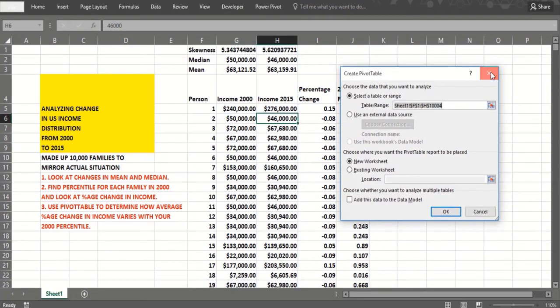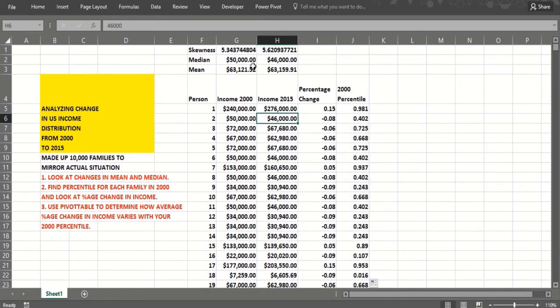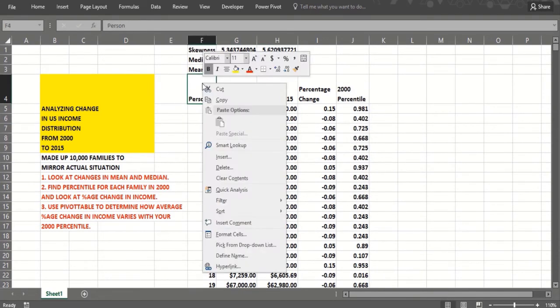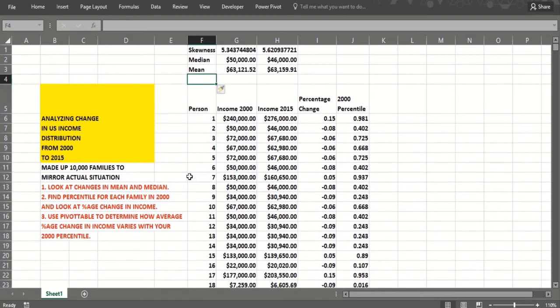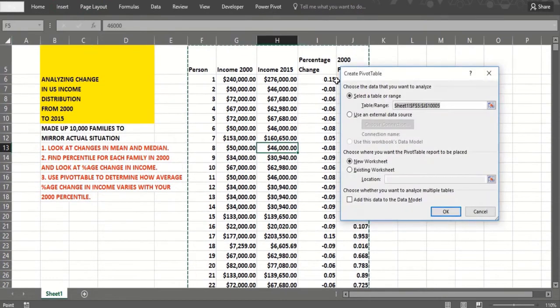It got the wrong range, but this is an instructive lesson because it thought this was part of the pivot table. So what I probably need to do is insert a blank row here. Okay, but these mistakes are useful. So now if I go in here, I think we'll get it okay. So do Insert, Pivot Table. Okay, see, now it's got it. It's got row 5 through 10,005, existing worksheet, and now I can set up a pivot table.